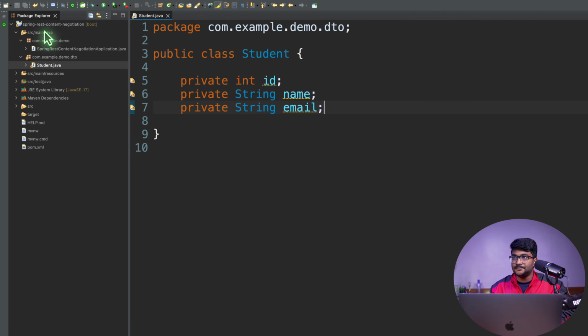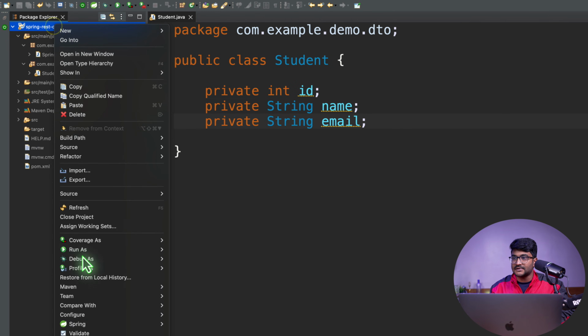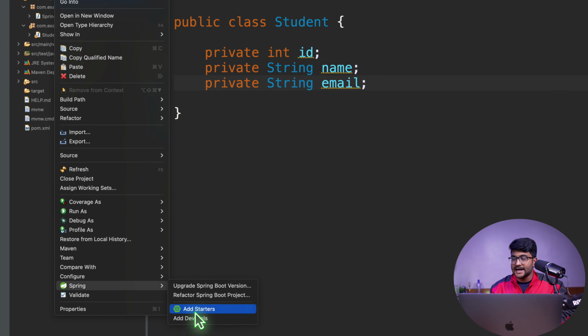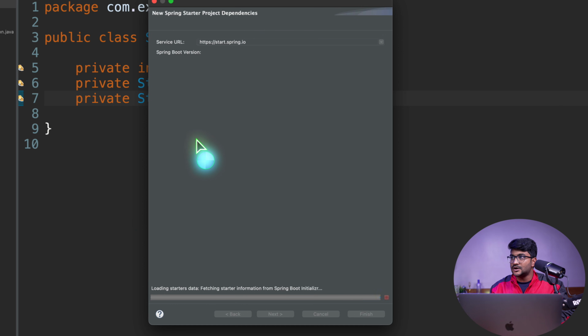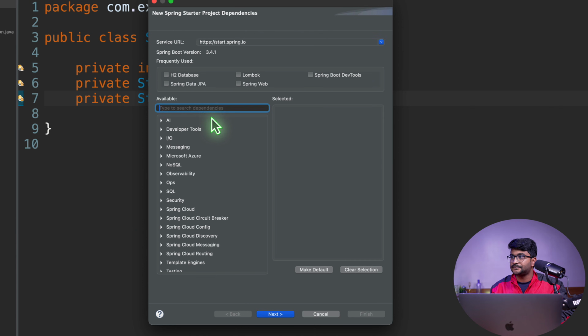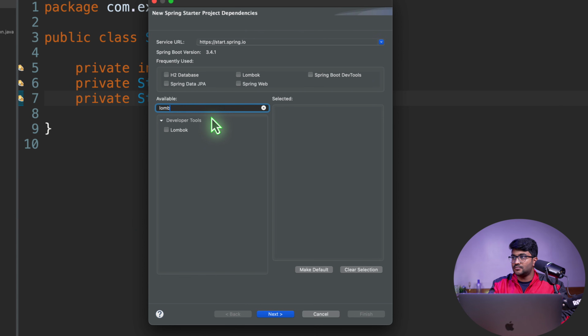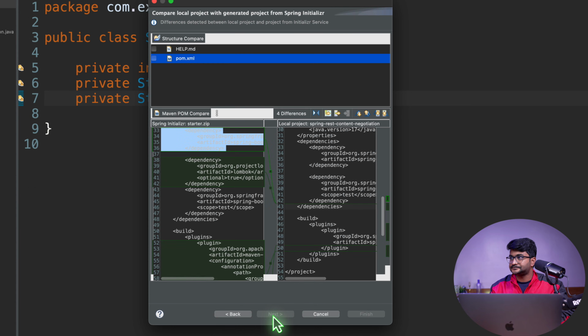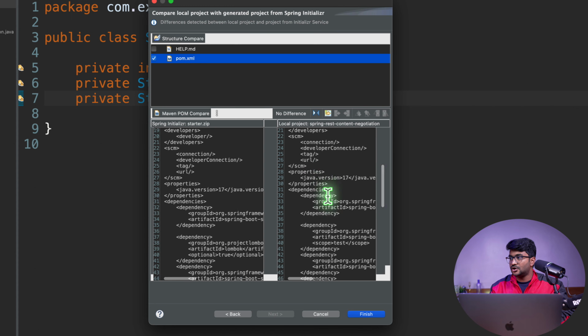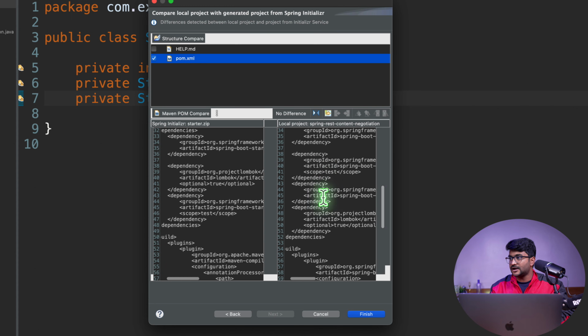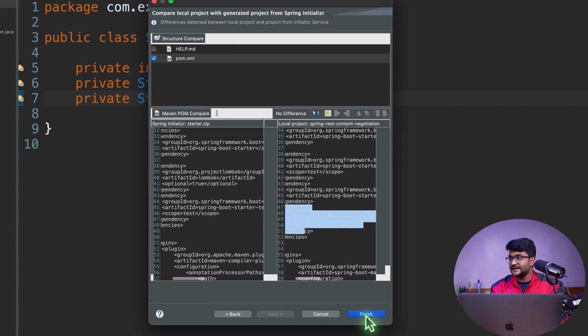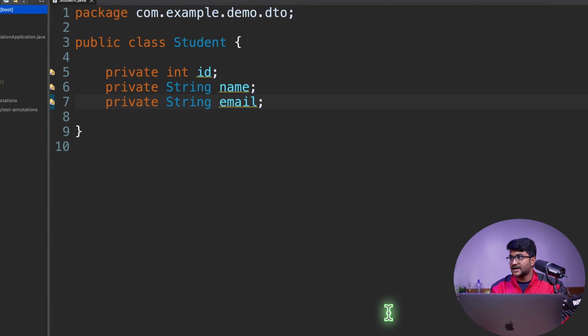So what I'm going to do, I'm going to go to my project and I'll do a right click. I'll click on Spring and add starters. And I'll look for Lombok here. So let me just type Lombok and there you go. Click on this, do a next and update your POM. So I got Lombok dependency here. Okay, my POM is updated. I'll do a finish and there you go.